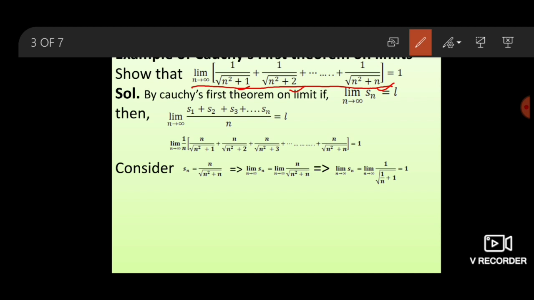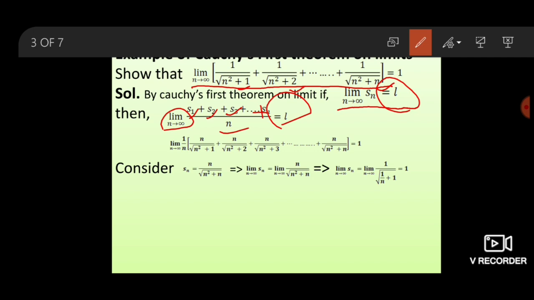Proof by Cauchy's first theorem on limit: if the limit as n tends to infinity of Sn converges to L, then the limit as n goes to infinity of (S1 plus S2 plus S3 plus so on plus Sn) upon n also converges to L.